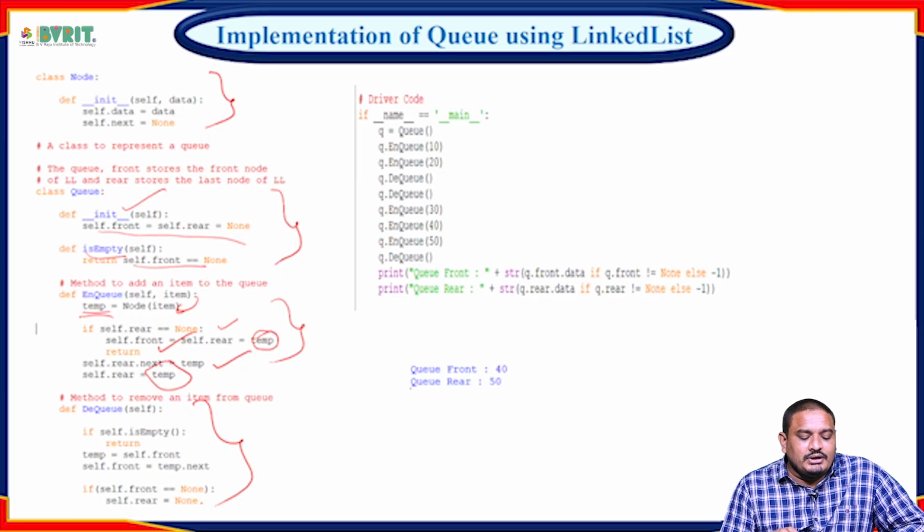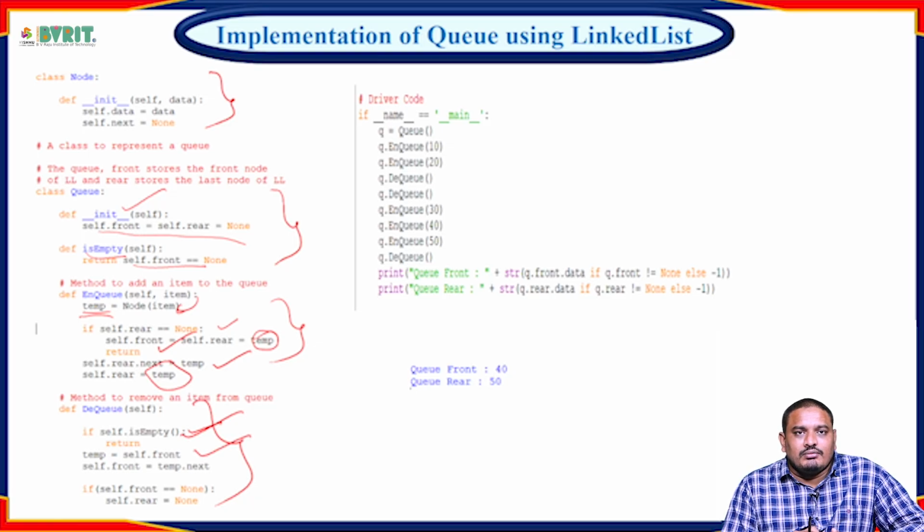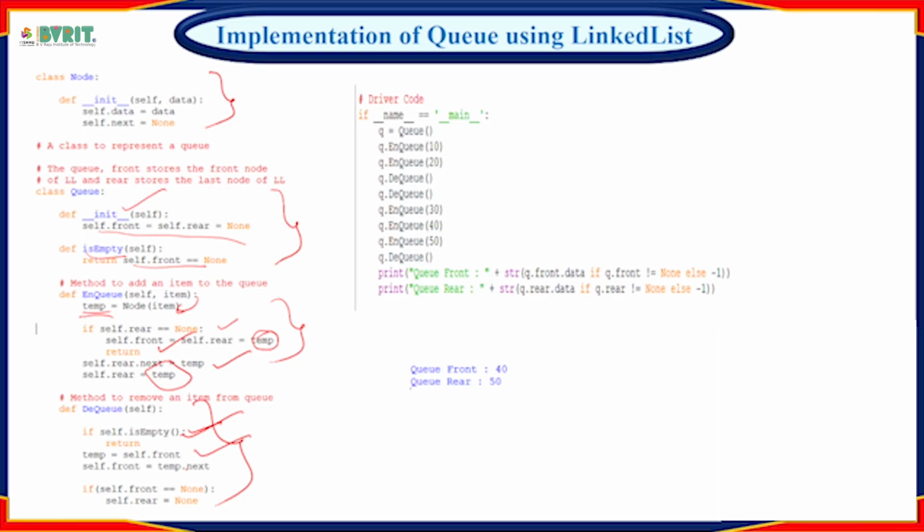Next, we can perform the DQ operation. Now, self dot is empty. First, we check whether the queue, that is the linked list, is empty or not, using the is empty method. Otherwise, we create one temporary node at the front. Self dot front is the temporary, and then the next node. If self dot front equal to none, then self dot rear equal to none.